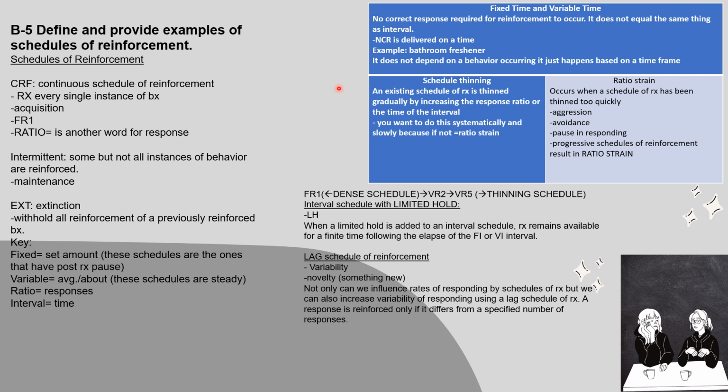And then, like I was saying earlier, schedule thinning is when you have an existing schedule of reinforcement where it is thinned gradually by increasing the response ratio or the time of the interval. You want to do this systematically and slowly, because if not, you will have ratio strain. And ratio strain occurs when a schedule of reinforcement has been thinned too quickly, and the result of this is usually aggression, avoidance, a pause in responding. Progressive schedules of reinforcement result in ratio strain.